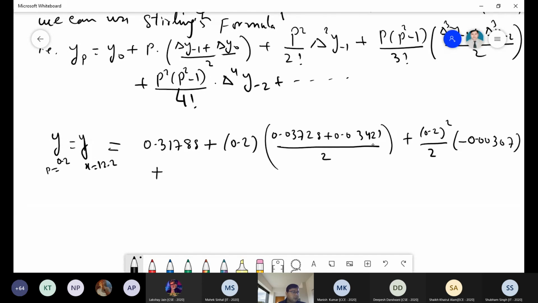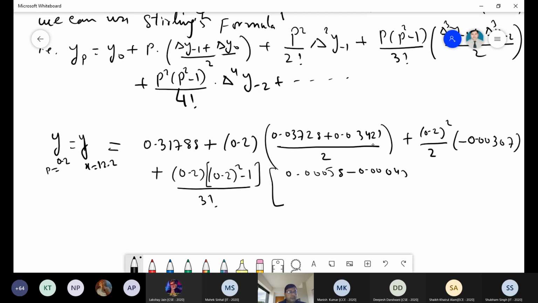Then plus 0.2 square minus 1 divided by 3 factorial, and then the value is 0.00058 minus 0.00045 divided by 2, and then plus your next term.